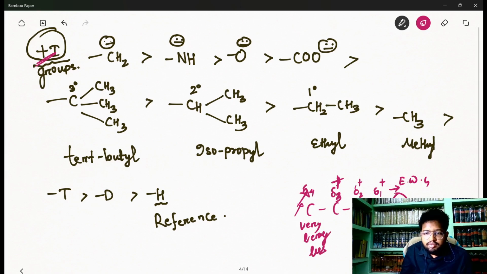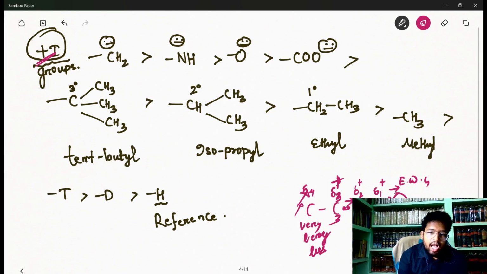Here you see this is carbon 1 directly attached to the group, then carbon 2 and carbon 3. So inductive effect works up to carbon number 3, with displacement of the sigma electrons towards this group. These two electrons will displace towards this group. It is a withdrawing group, right? If it is a donating group, the arrows will go in reverse. If this displacement happens, the displacement will be maximum here. Delta x1 will be maximum compared to the displacement in the second carbon, delta x2, and compared to the displacement in the third carbon. After the third carbon, the displacements are very less, so we don't consider the value of the displacements there.